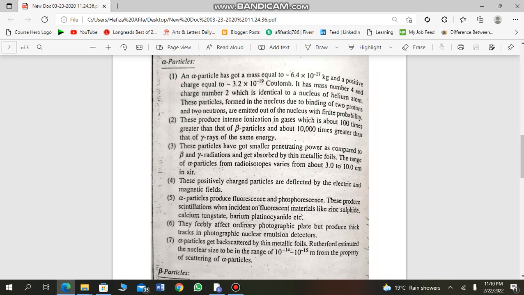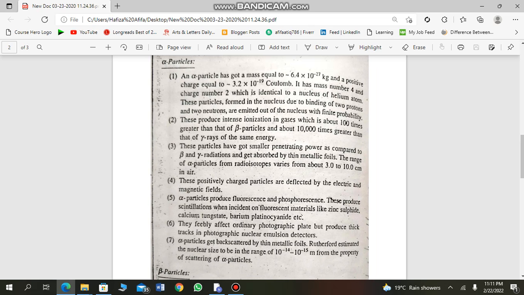First of all, an alpha particle has mass number 4 and charge number 2, because it is the helium nucleus. These particles are formed in the nucleus due to binding of two protons and two neutrons and are emitted out of the nucleus with finite probability. These produce dense ionization in gases, about 100 times greater than that of beta particles. Alpha particles are greater in ionization but have smaller penetration power.